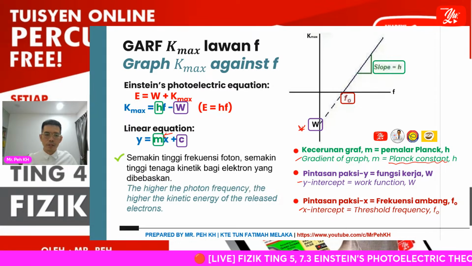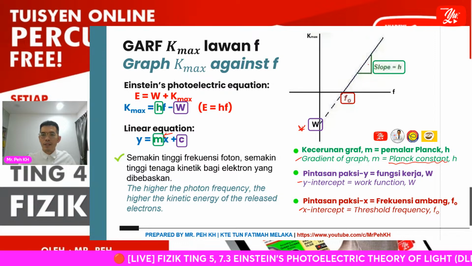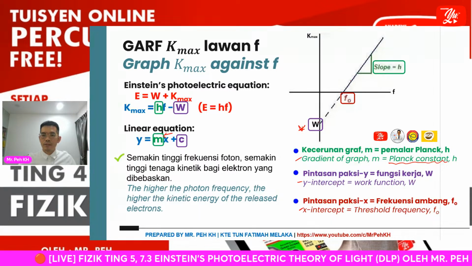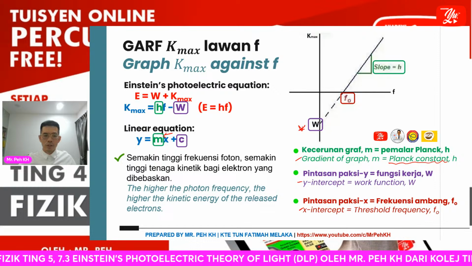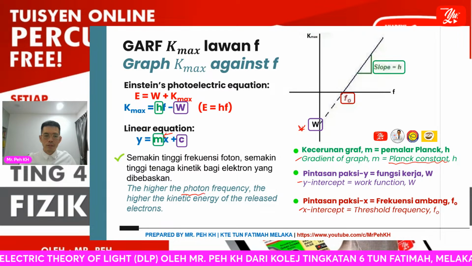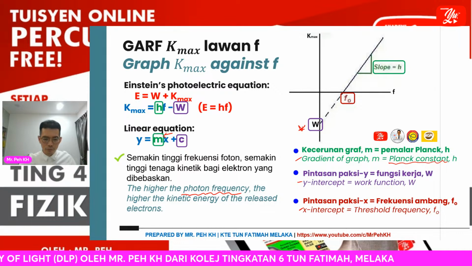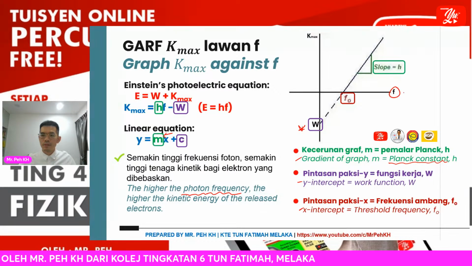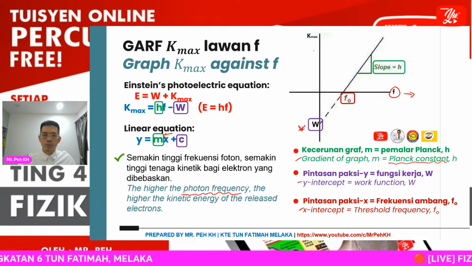From the graph you can see there is a straight line with positive gradient. That means the higher the photon energy, the higher the photon frequency, so the higher the kinetic energy released by the electron.